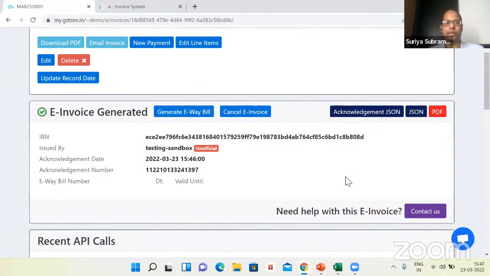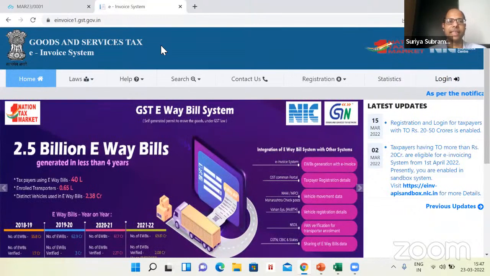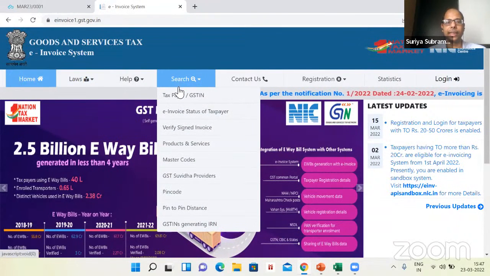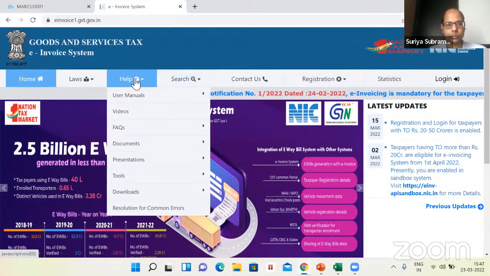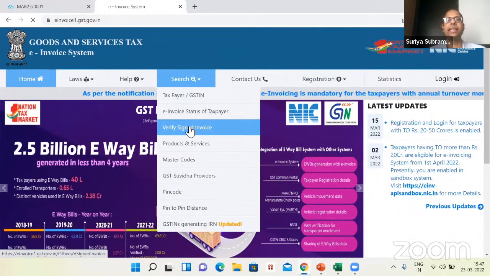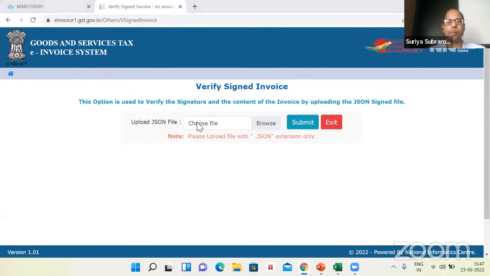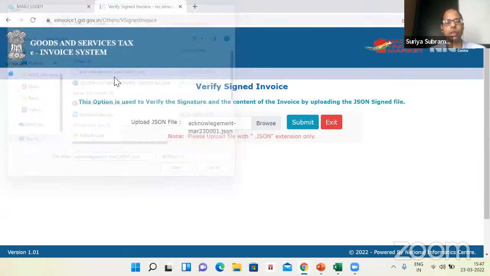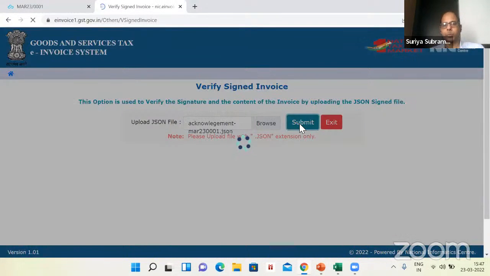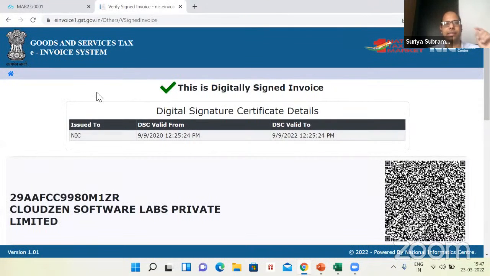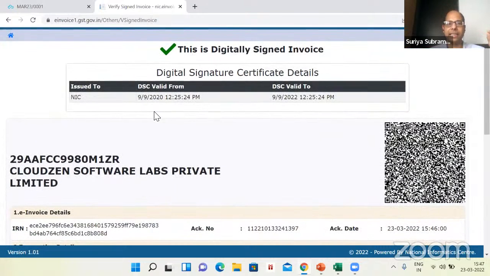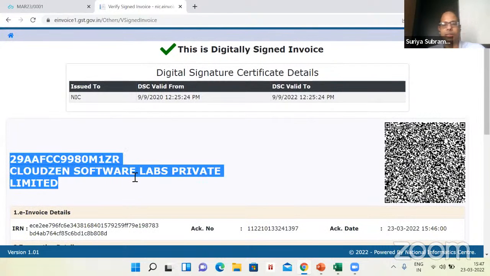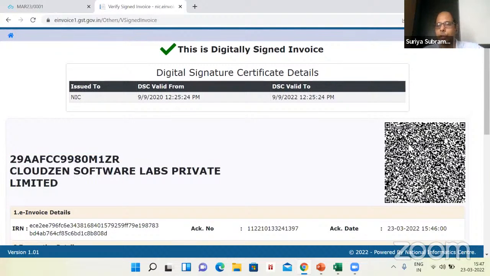Let me go to the government's website. The government's website is e-invoice1.gst.gov.in. This website has a utility called Verify Signed Invoice. In this utility, I will upload the JSON that we just downloaded. You will see here, this is a website run by the Government of India, NIC. The website is saying that this is a valid digitally signed invoice. Here are our company details, company name and GST number. Here is the QR code.